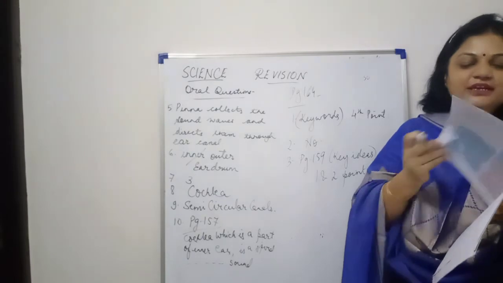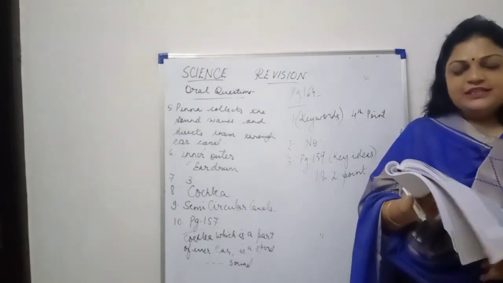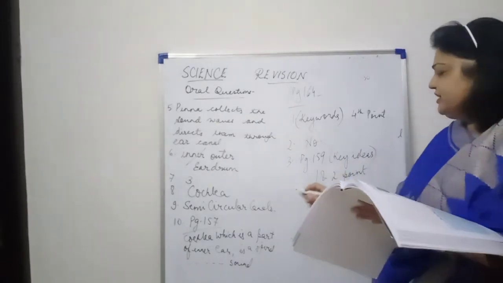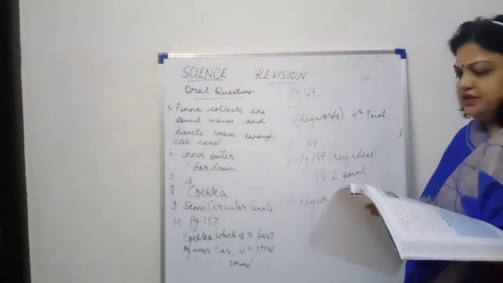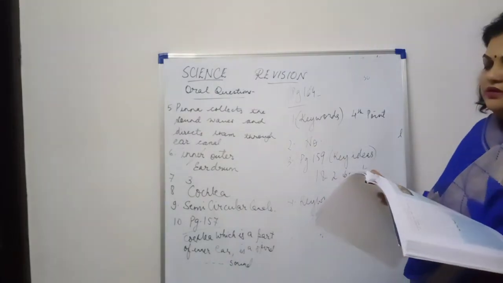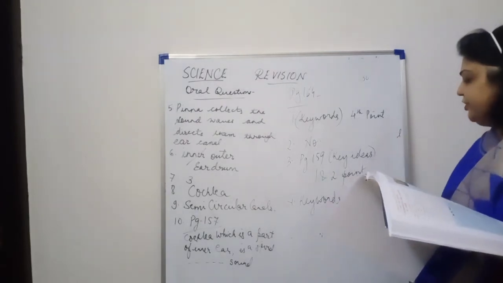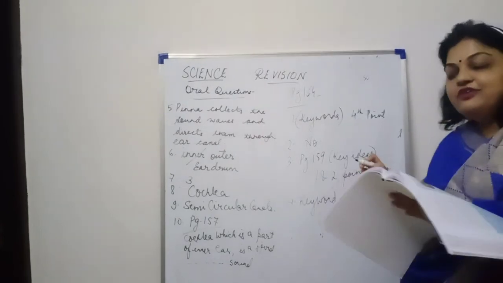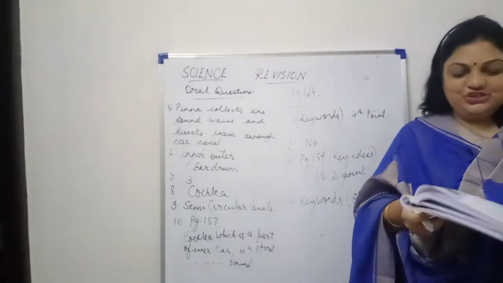Then come to next question. Question number 4. What do you mean by the term pitch of sound? Again, we'll pick up the definition from the keywords. So fourth answer again. Keywords. First, second, third, fourth, fifth, sixth, seventh, eighth. 8th point. Pitch. The effect of sound of different frequency on the ears is known as pitch.